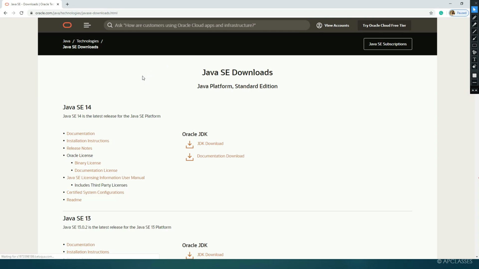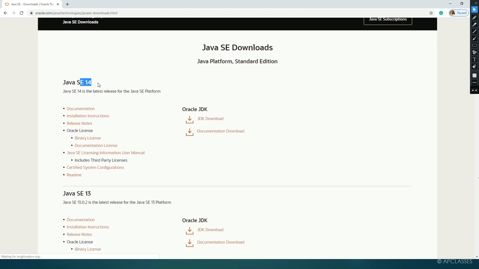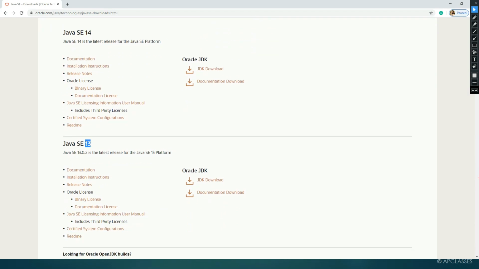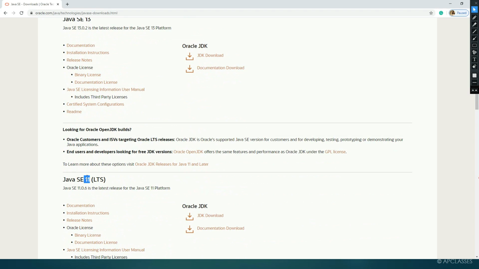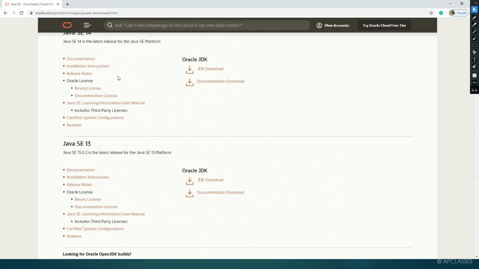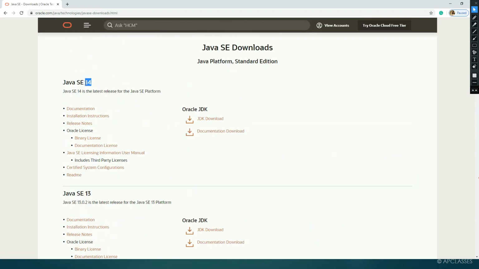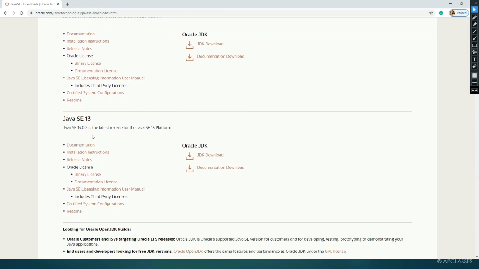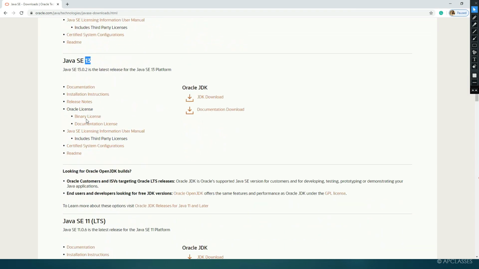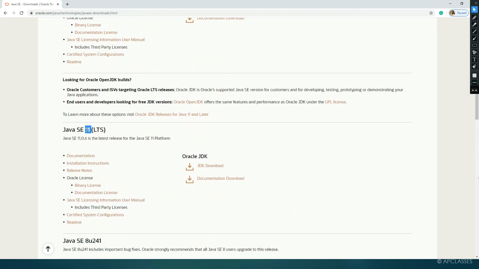Now once you click on download, you will find different versions of Java, that is Java Standard Edition 14, Java Standard Edition 13, Java Standard Edition 11. Like this you will find several editions. The latest version of Java is Java 14. Remember, I'm recording this video on 31st of March 2020. So on 31st of March 2020, the latest version of Java is Java 14. But a few months ago it was Java 13, and a year ago it was Java 11.